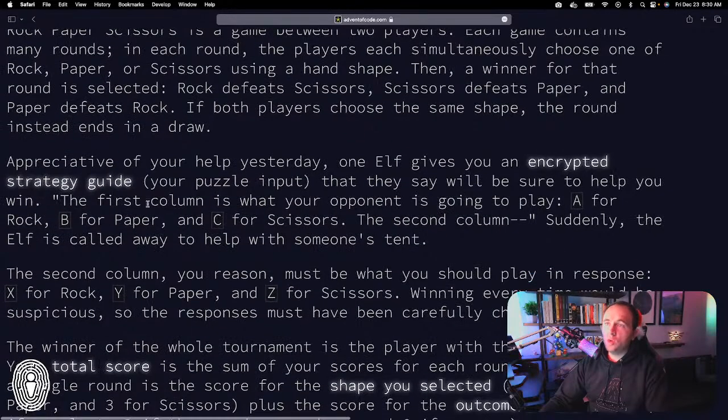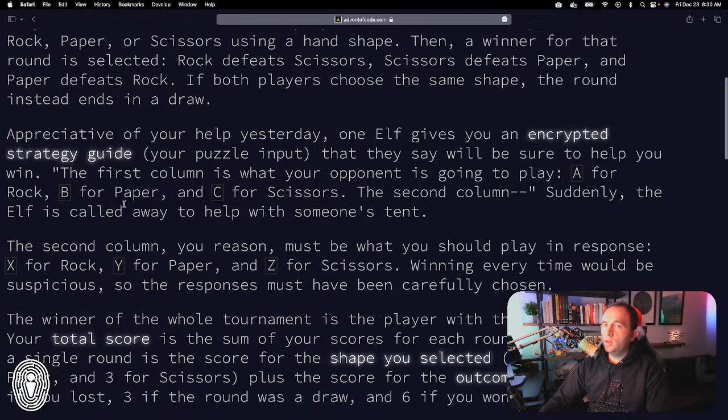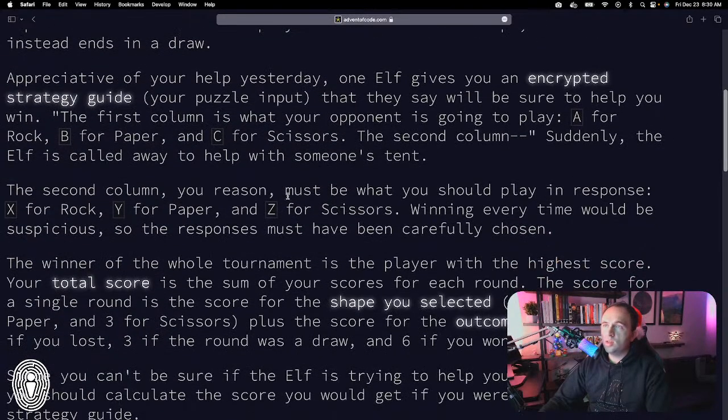Appreciative of your help yesterday, one elf gives you an encrypted strategy guide. This is our puzzle input, and they say it will be sure to help you win. The first column is what your opponent is going to play: A is for rock, B is for paper, and C is for scissors. The elf gets called away, and we don't know what the second column is. So we reason that the second column is what we need to play in response: X equals rock, Y equals paper, and Z equals scissors.